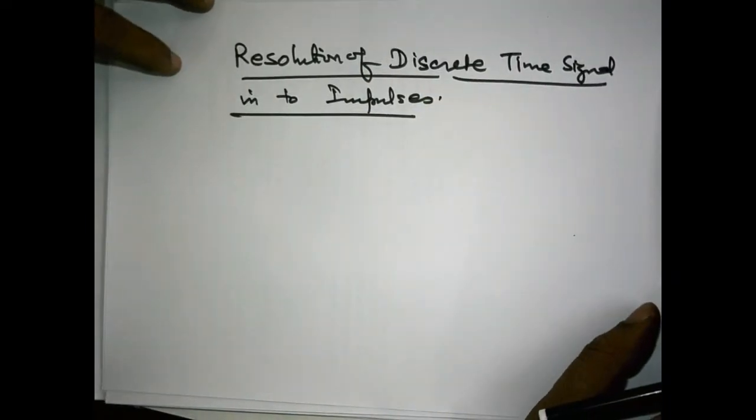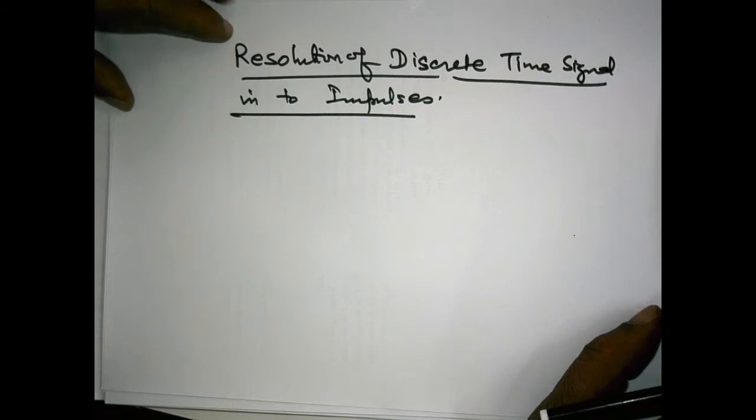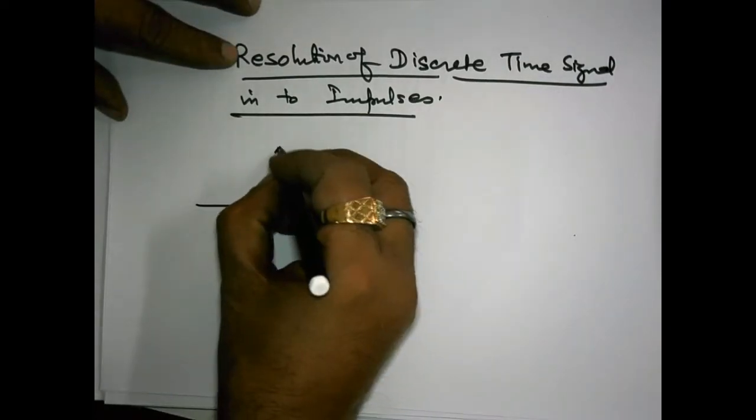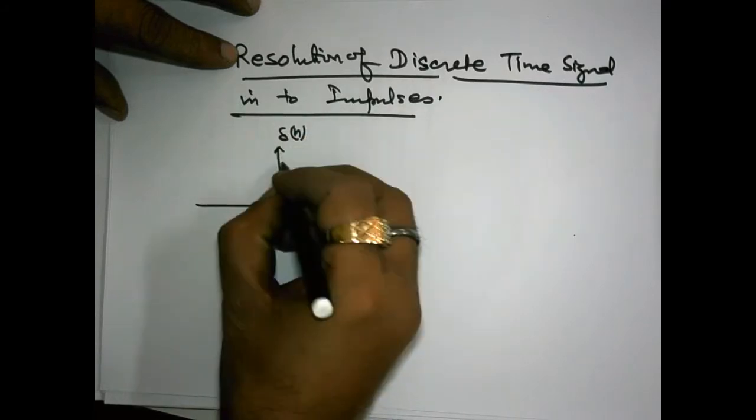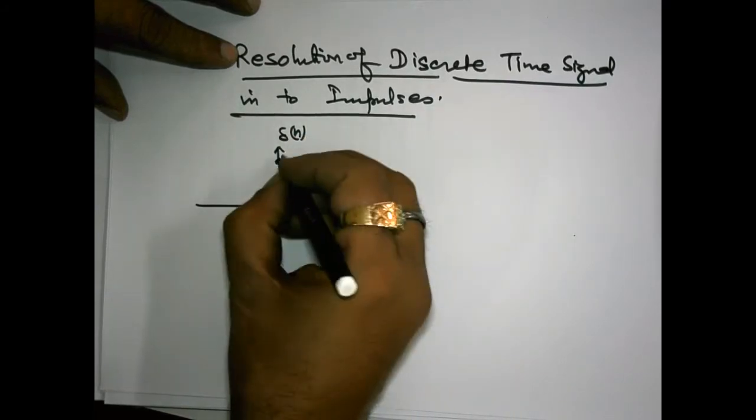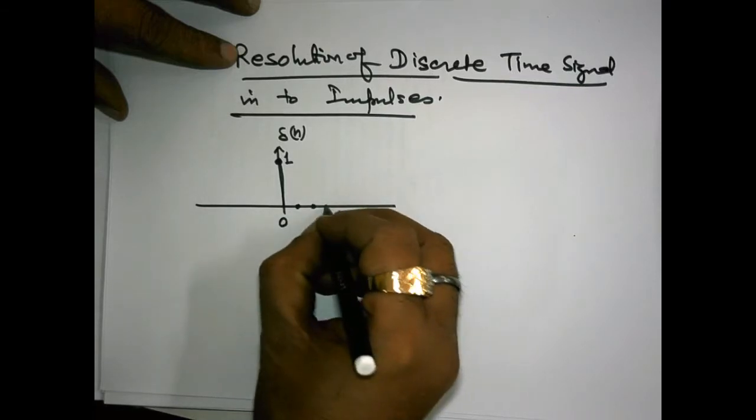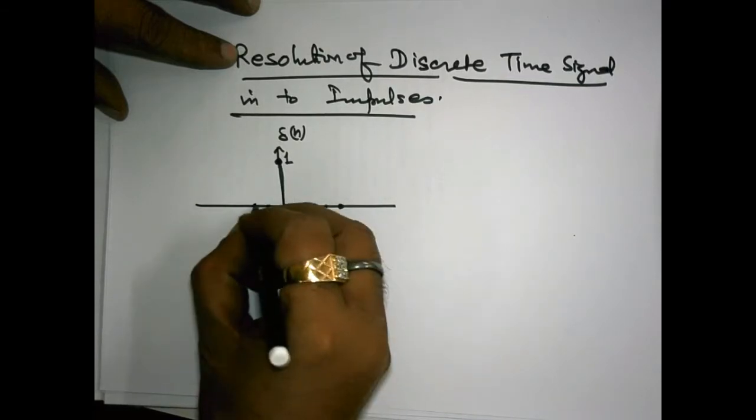Any discrete time signal can be resolved in the form of impulses, and impulse, as you know, is a very basic signal which is defined like this. Delta n is a signal which is having value unity at n equal to 0, and at any other n it is having value 0.